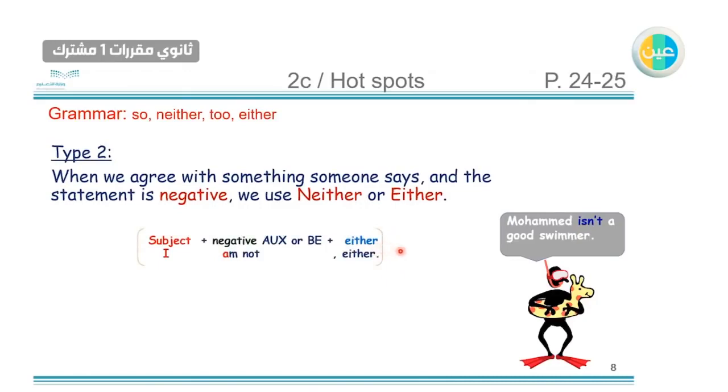If we want to use "either", we start with the subject, I, negative, I am not, because here we have be verb. So with I, we have to use am. I am not either. For "neither", we have to use "neither" plus affirmative auxiliary or be, because "neither" is already negative. So we use neither, am, and then the subject, which is I. So you can use one of these to agree with a negative statement, like here.